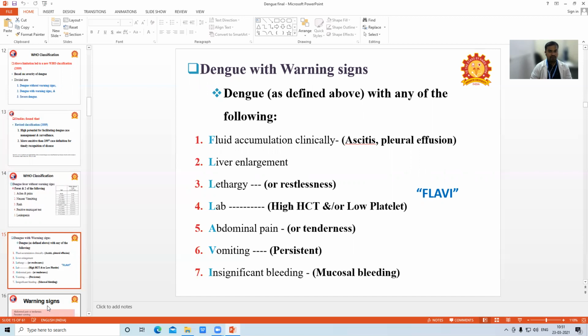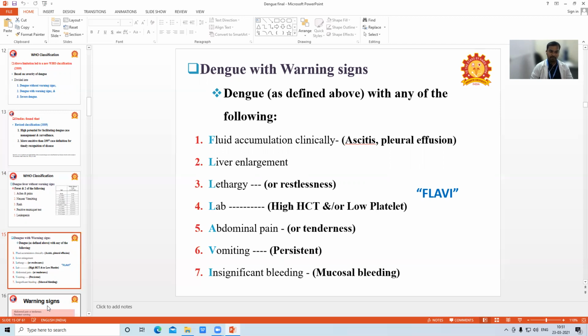F for fluid accumulation, clinically like ascites and pleural effusion. L, liver enlargement, hepatomegaly, and lethargy. And one more L will be lab. What are the lab findings? High hematocrit or low platelets.